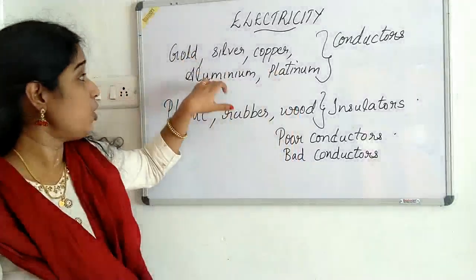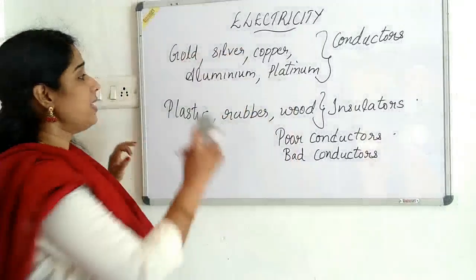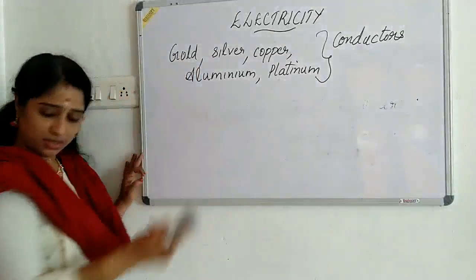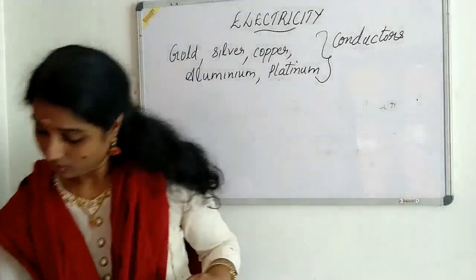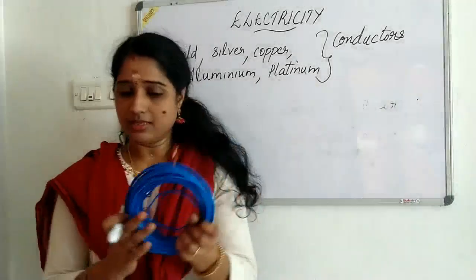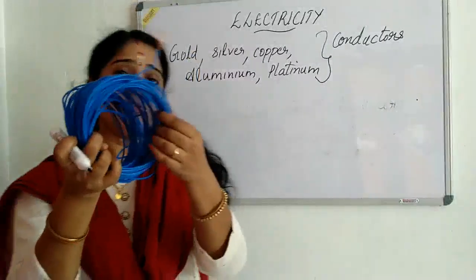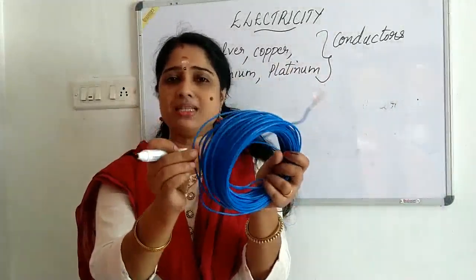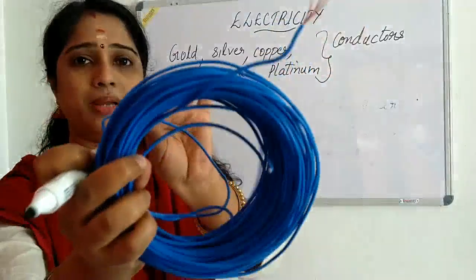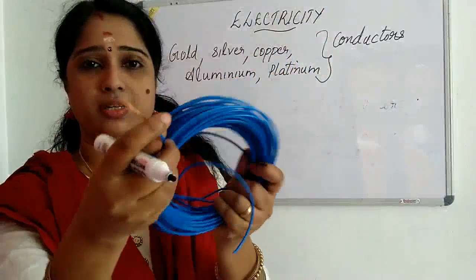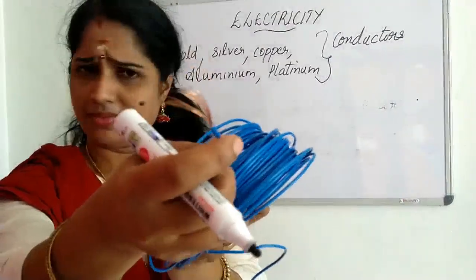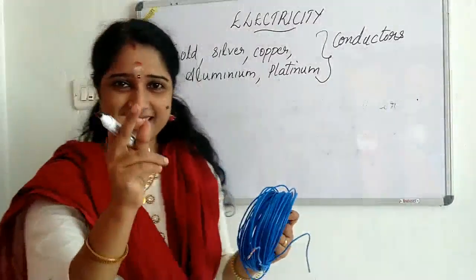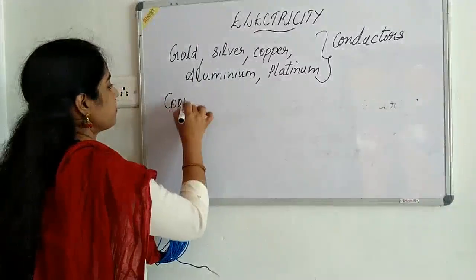Okay, so now we know these are the substances that allow electricity to pass through. You have seen electrical wires. Those who haven't seen it, just see this. This is an example of an electrical wire. It is always covered with this plastic material. Hope it is clear. And observe the tip of it. Is this plastic? Then what is it? Yes, it is a metal. And which metal is this? Yes, it is copper.